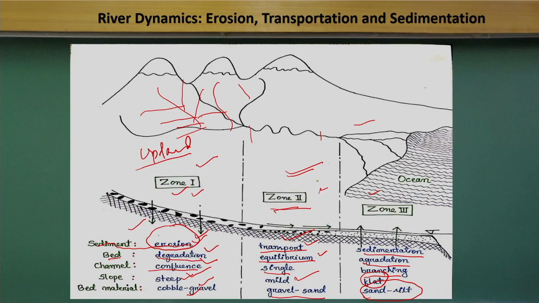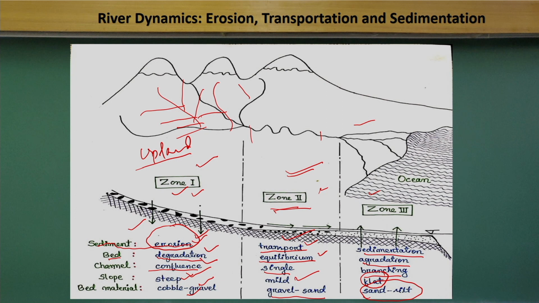If you start from upland and travel to the middle land and the lowland, you can see how the river behaves in three different zones. In the upland areas, the erosion process will be activated. In zone 2, the transportation process is happening. When you go to zone 3, you can see the sedimentation process. The morphology behaviors will be different, the slope will be different, and the processes are different.